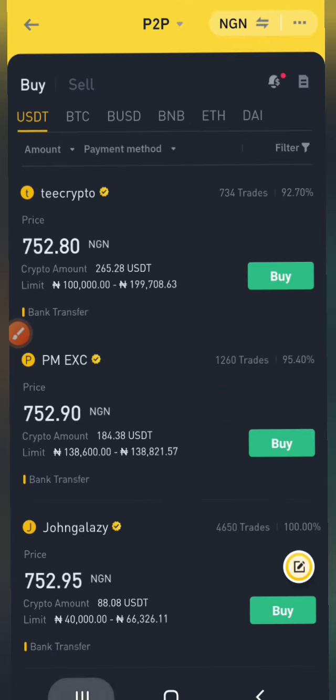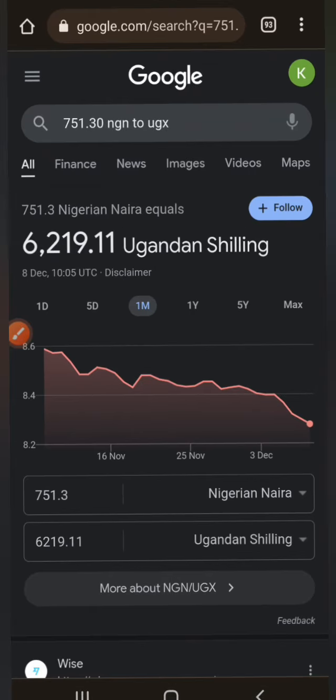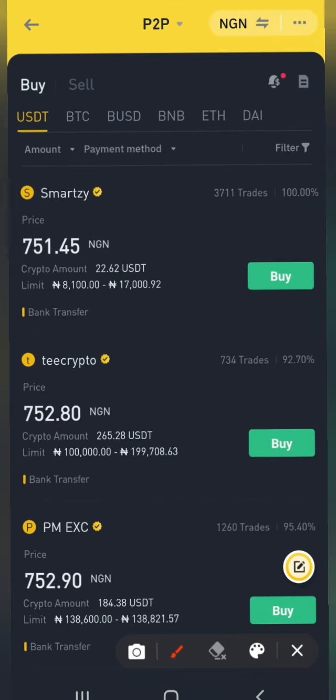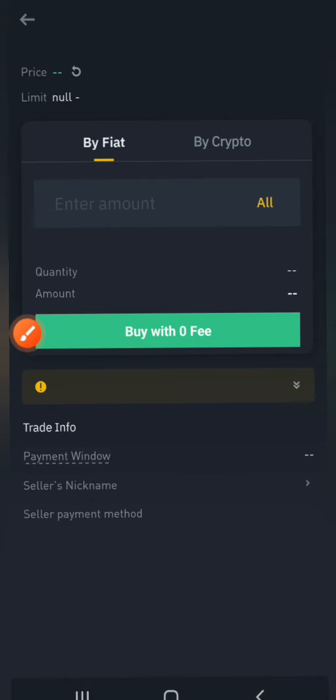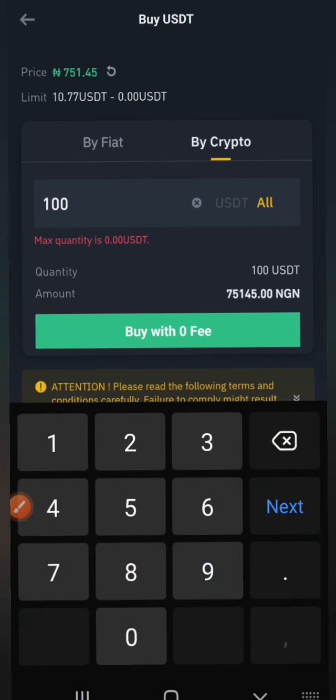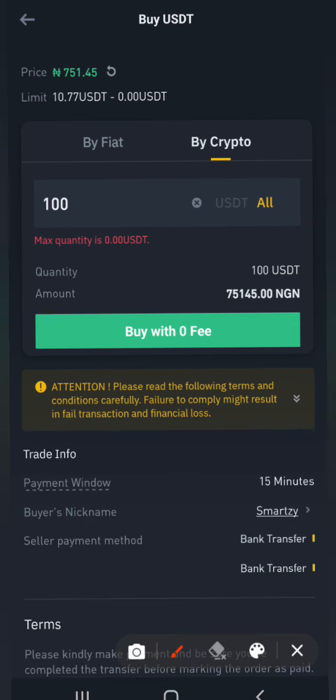So what does it mean here? It means for the Nigerian guy who wants to purchase 100 USDT, let me show you. You see the prices are changing, that is normal. Let me head over to buy from one of these guys. Let me show you how much these guys pay for 100 USDT. Put 100 here. Let's say you want to buy from Nigerian guys.